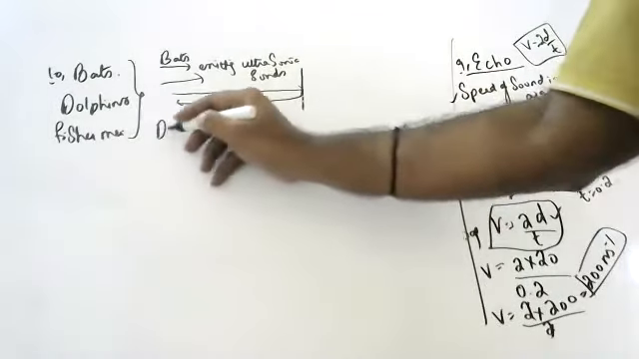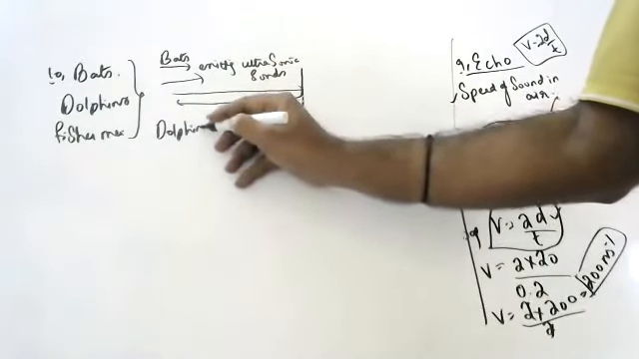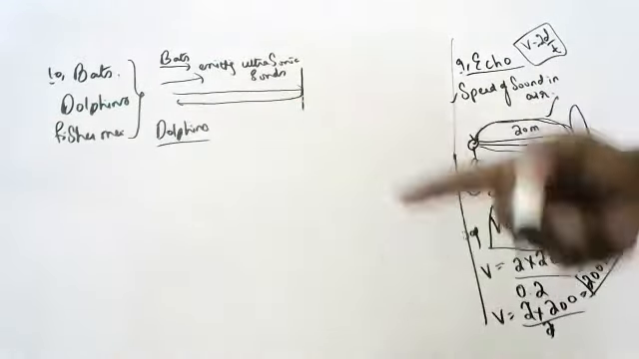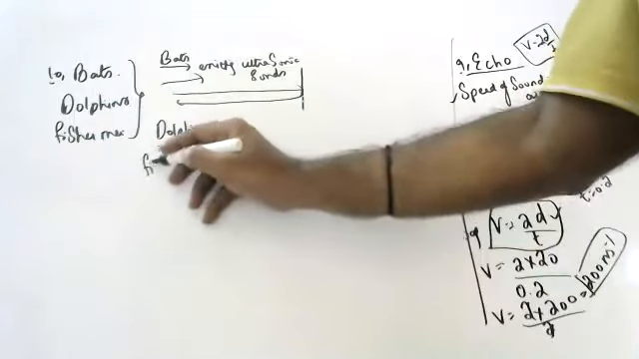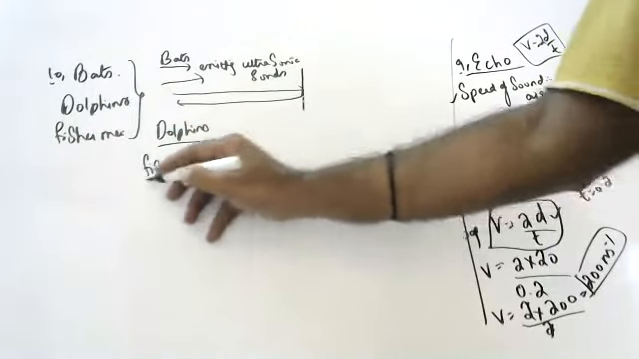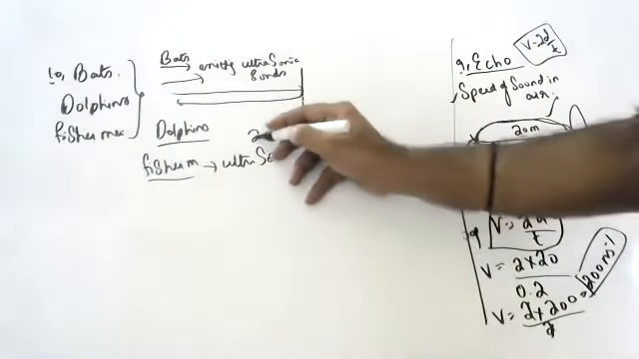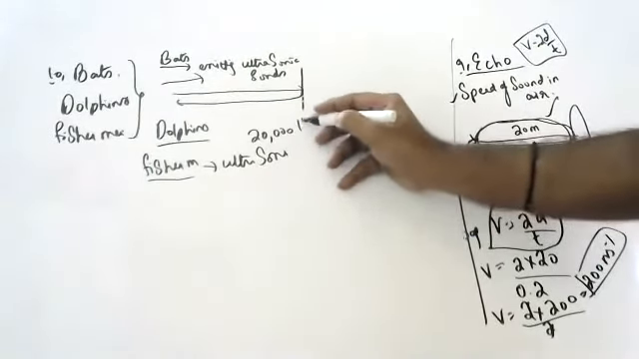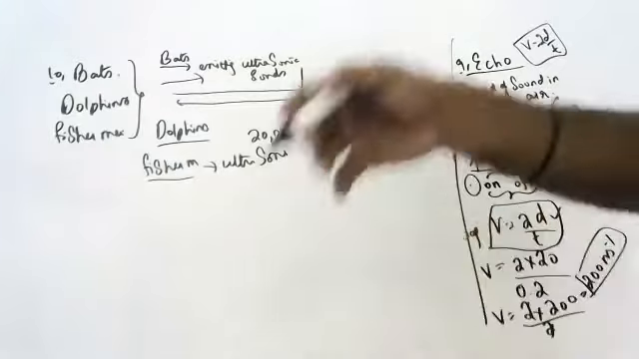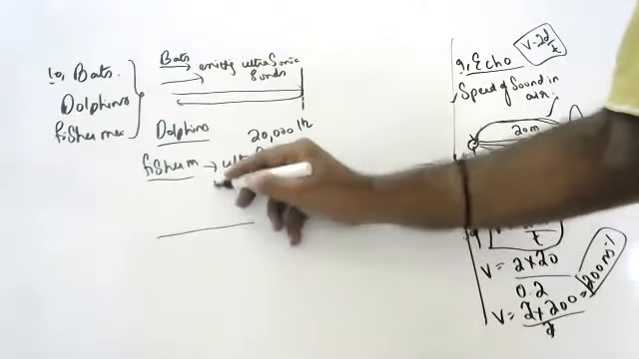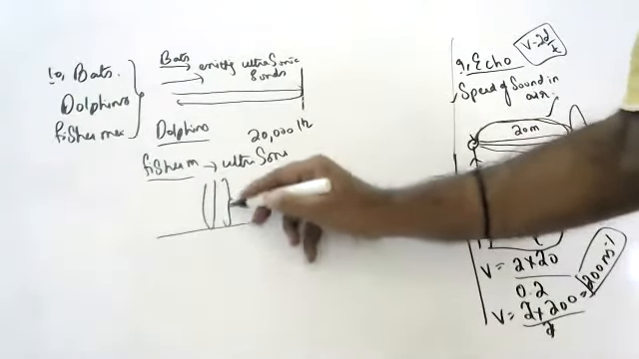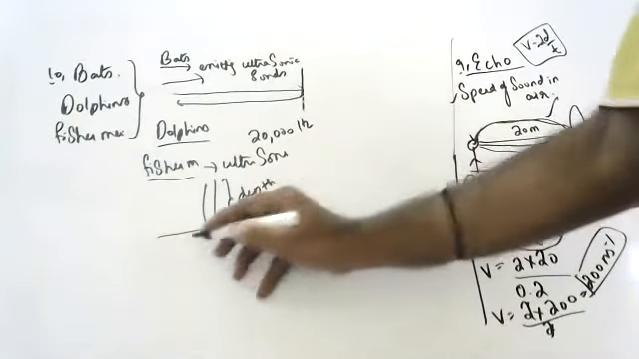Dolphins are also the same, children. They will be emitting ultrasonic sounds. Fishermen also do the same, emitting ultrasonic sounds. Ultrasonic sounds means sounds with more than 20,000 hertz. They will find the depth of the ocean using sonar.